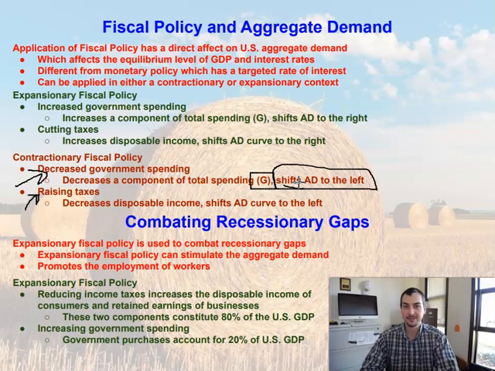Again, let's think about it conceptually. If the government's not spending as much, and the government, let's face it, is a major player in buying goods and services within the United States. They account for 18 to 20% of the nation's GDP. So they're buying a lot of things. Well, what if all of a sudden they don't buy as much?